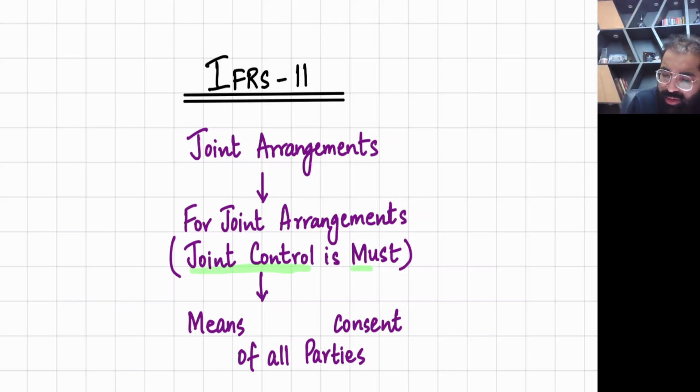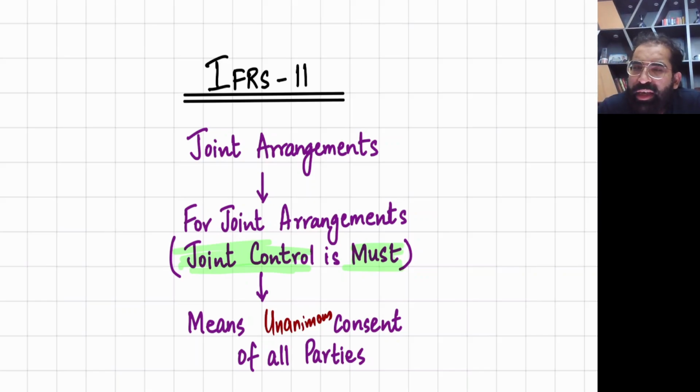Joint control is a must if you want to apply this standard. What do you mean by joint control? Joint control means, for example, there are three investors, A, B, and C. So if I say that these three have joint control, it means unanimous consent of all parties.